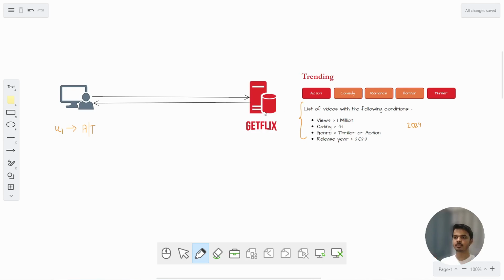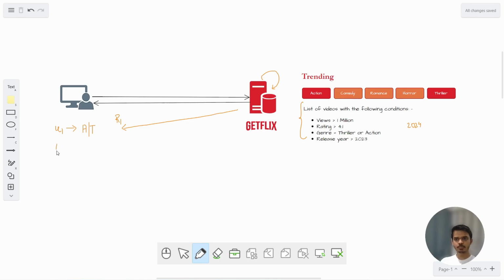It is a database server. Okay, not application server, this is a database server. In this database server, it will run this particular query to get the list of movies that are trending in action and thriller genre. Once it has computed, it will return back the result. It has returned back result R1.